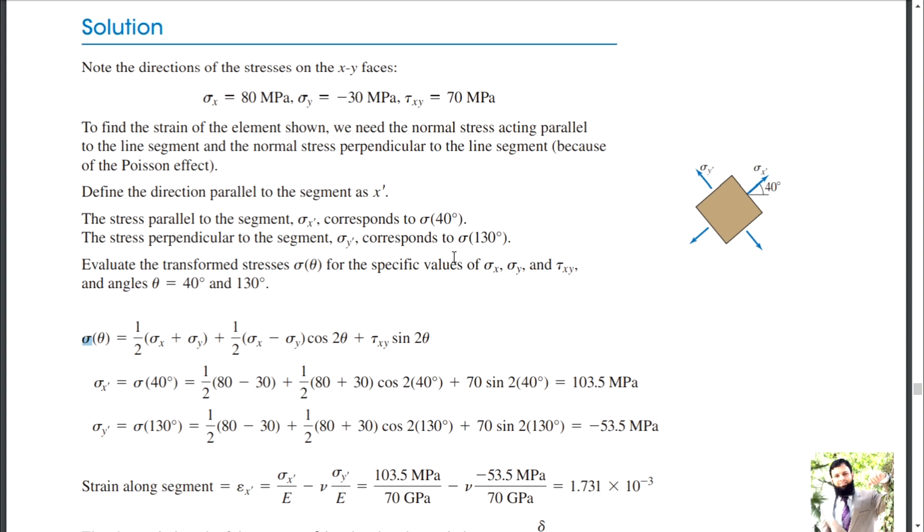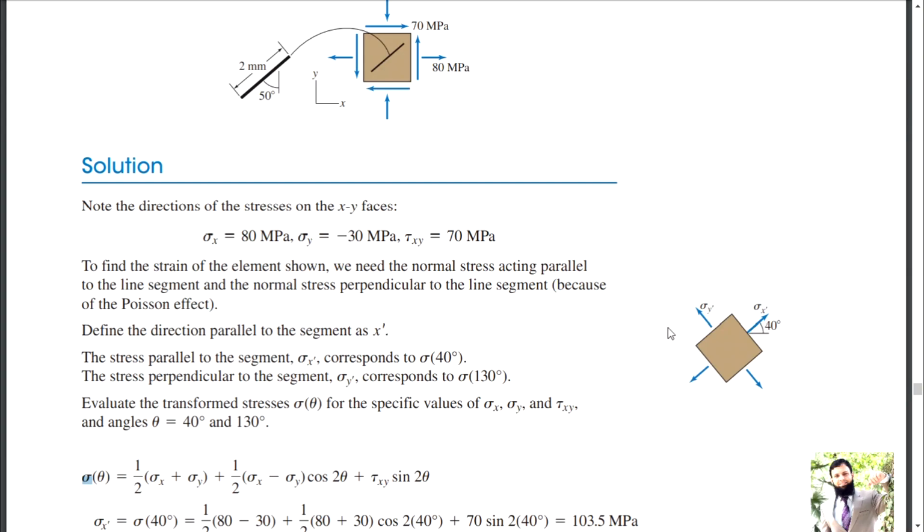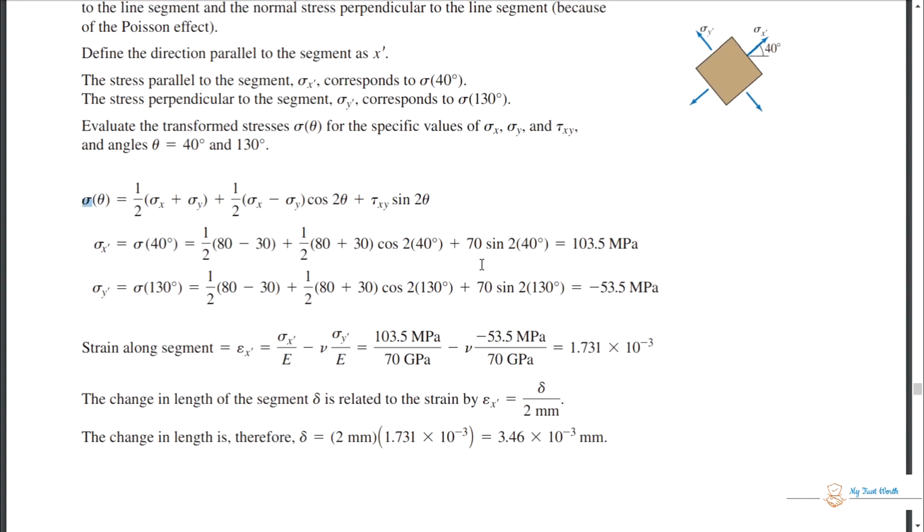This is very easy, other than computing all those triangles. If you have found sigma y, then just subtract 90, and if you have found sigma x, then just add 90, and you will get the stress on the other axis. So you got the stresses, that is 103.5 megapascal and minus 53.5 megapascal.